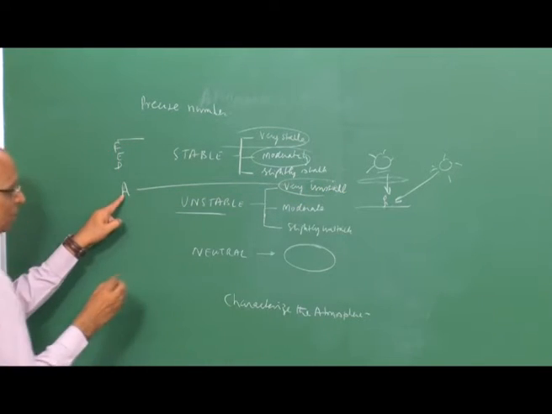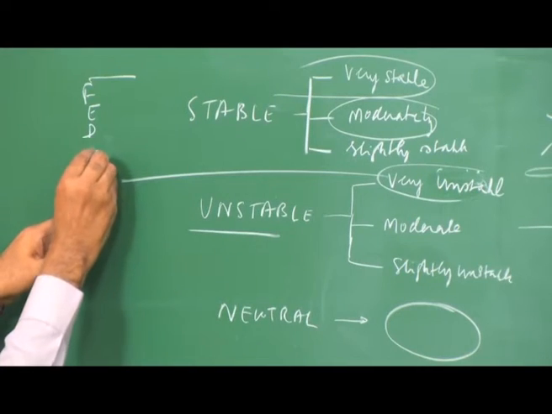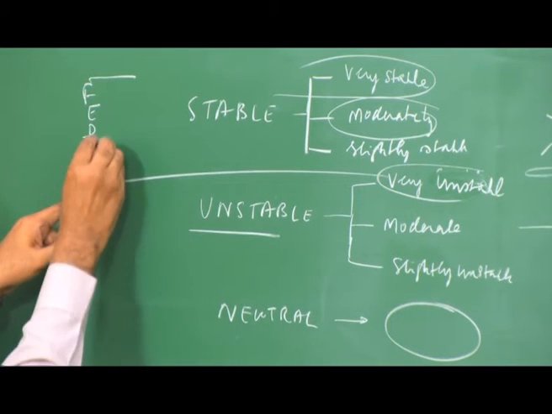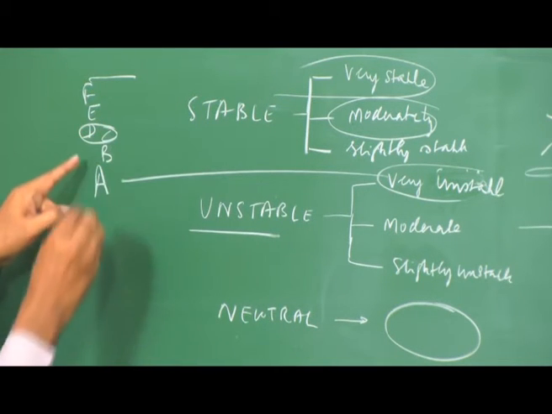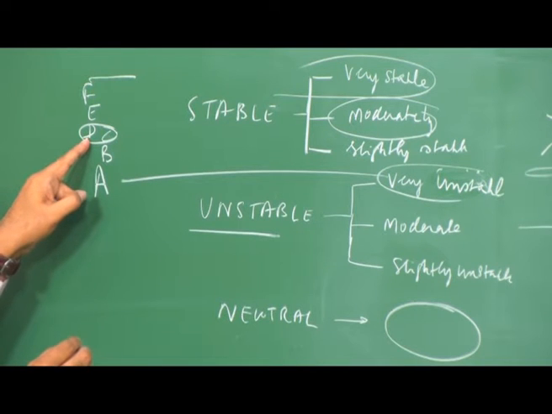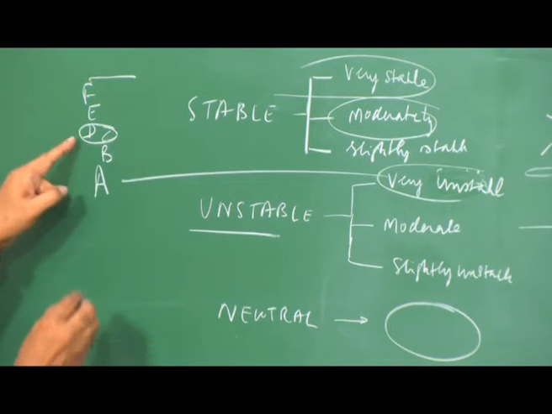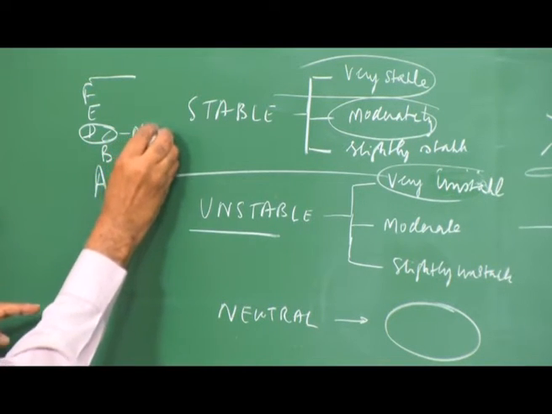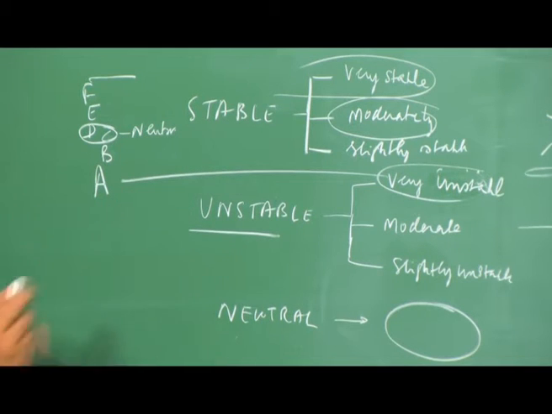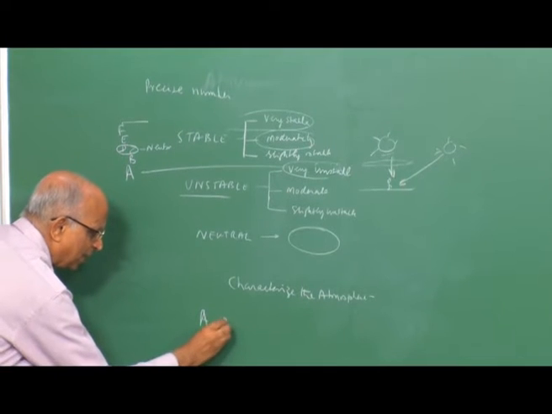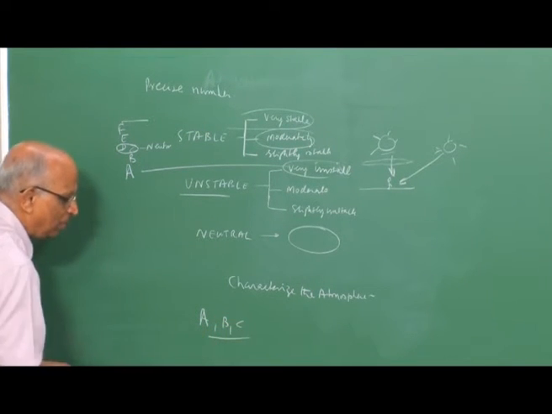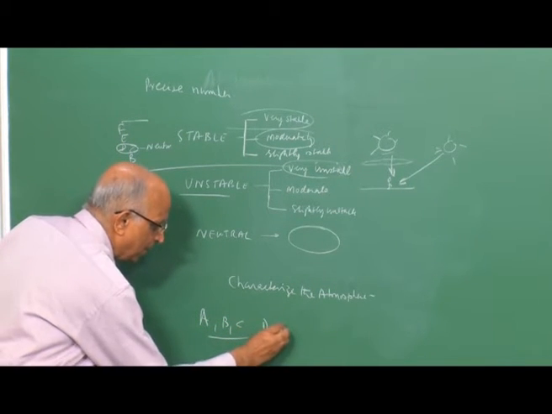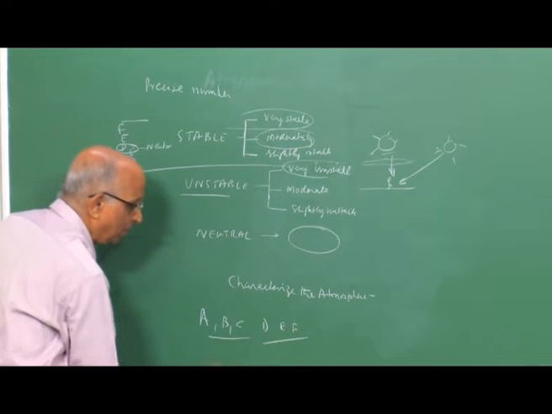Very unstable, he calls it as A, moderately unstable as B, and slightly unstable as C. Well, D and C, which are slightly stable and slightly unstable, are very near to neutral. Therefore, he catalogued the atmosphere into something like A category, B category, C category, which were unstable, maybe D, E and F, which were stable.